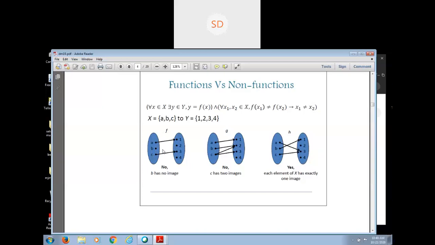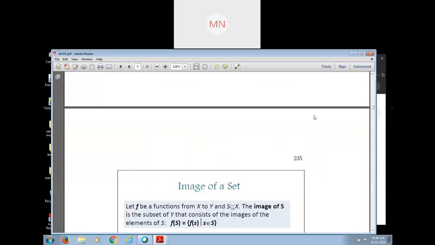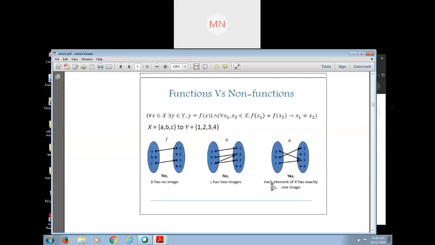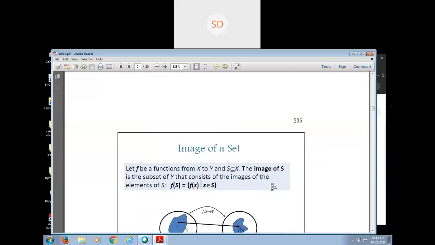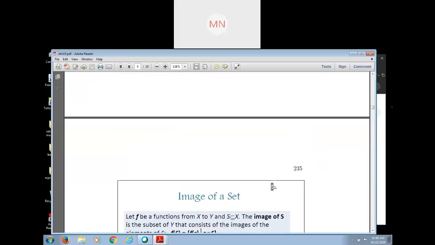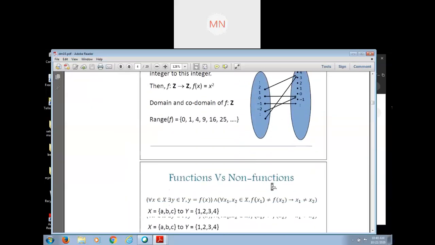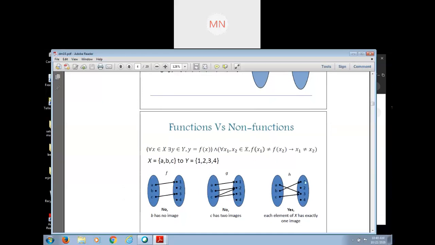And now see the range. The third figure indicates a function. Now tell me the range of this function.